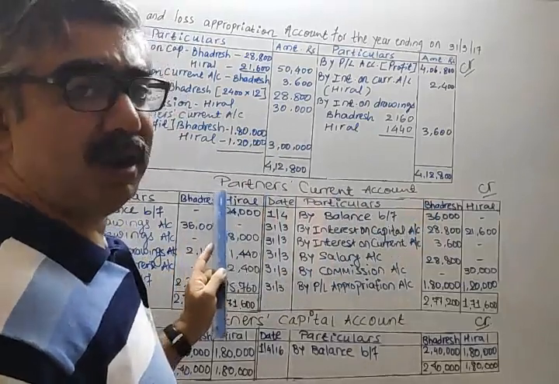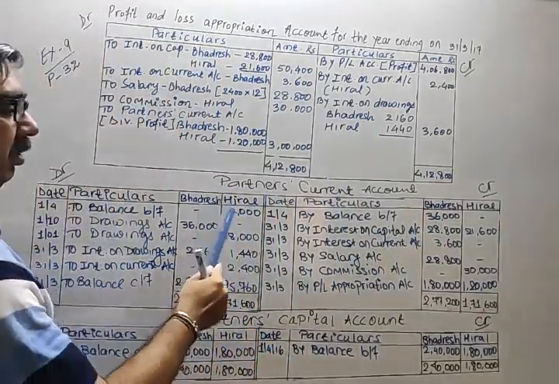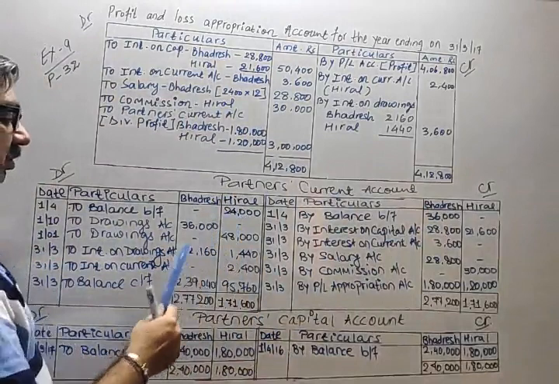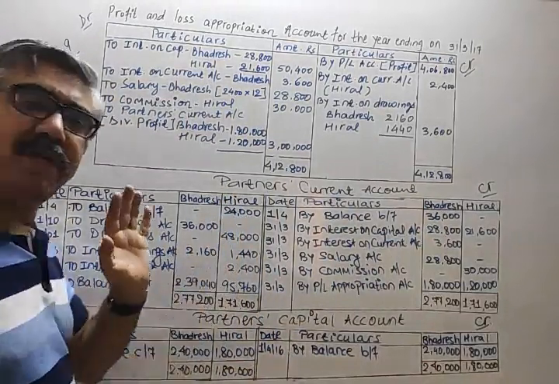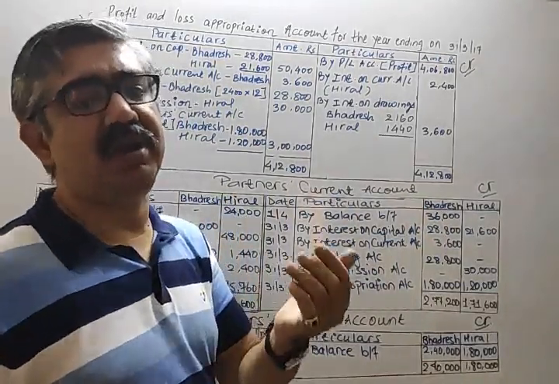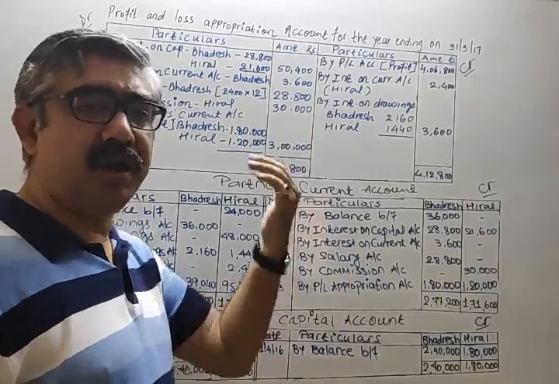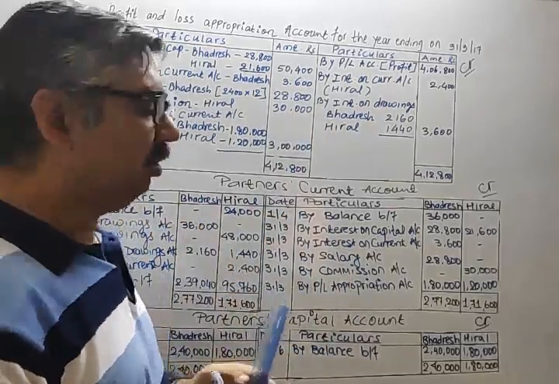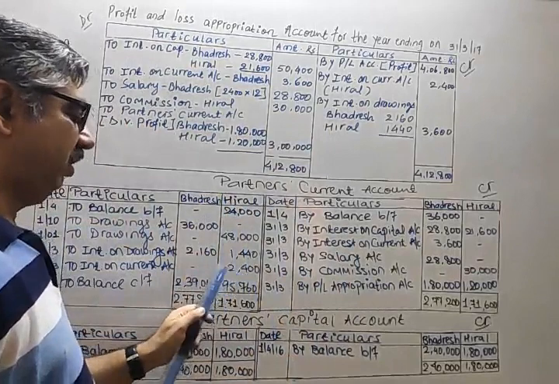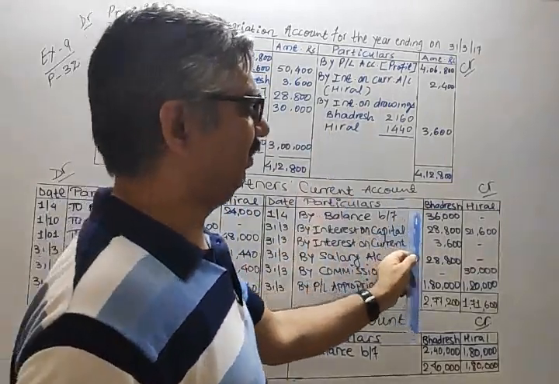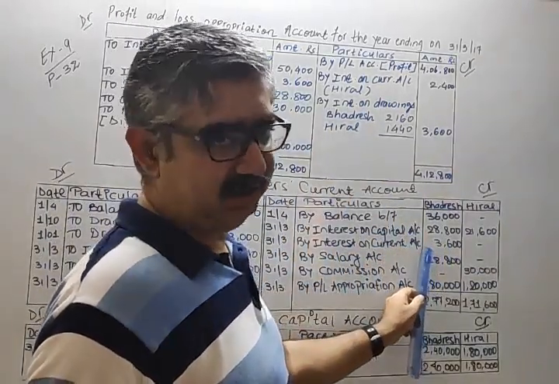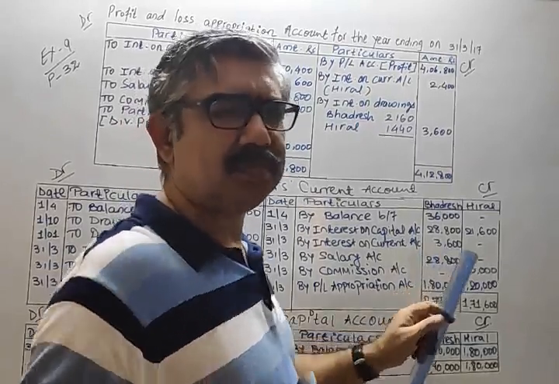Hiral is also having a balance of current account, but a debit balance. So wherever the current account balance is there, naturally interest must accompany the original balance. So if a debit balance is there, interest should be on the debit side. If a credit balance is there, interest should be on the credit side. Okay?